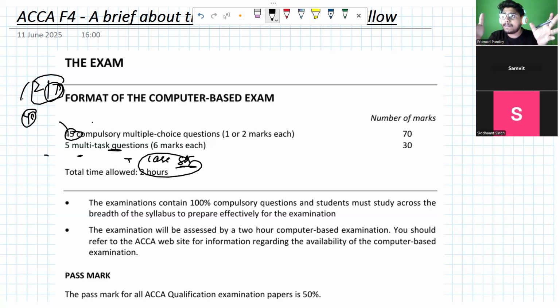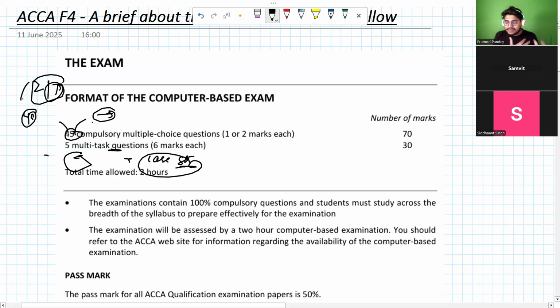Are you able to catch what I'm trying to convey? Here you will have a full case study, but in section A you might have a single line given as a case or scenario. Out of that context, you have to choose the correct answer. It's just like a small case study in a sentence. Exactly. So in section A, the sentence itself is a case study, a scenario itself.